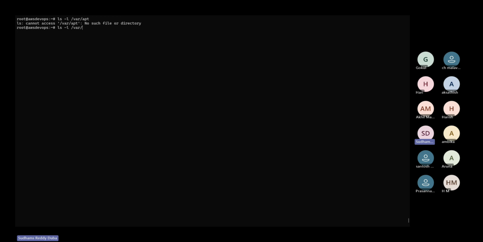There will be a file called reboot-required. Where run reboot-required? Now it is replaced. You can see run reboot. Okay, so in the latest version, I think they have renamed it.